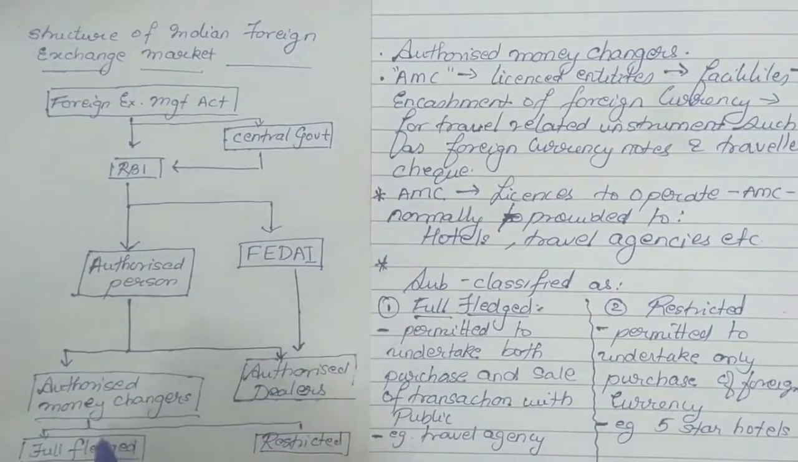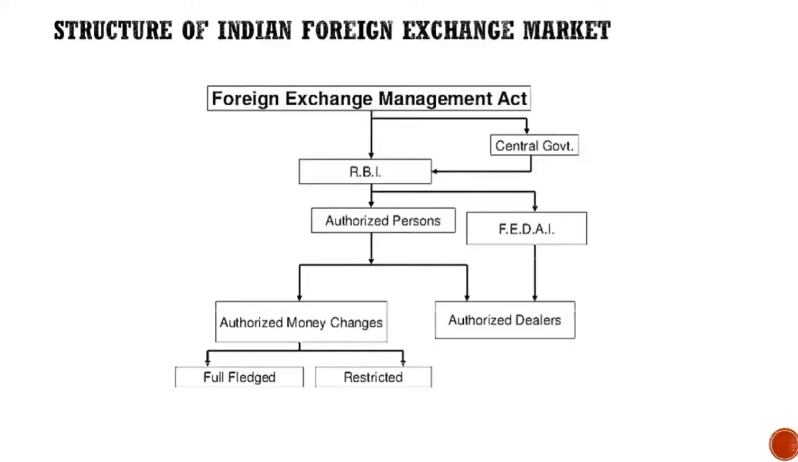Authorized money changers are, again, license holders, license entities basically, relating to travel. There are two types of authorized money changers: one is the full-fledged and the second one is the restricted. Now, to revise and sum up the entire thing, this was the same structure that we had drawn earlier. So let us have a small revision of that.